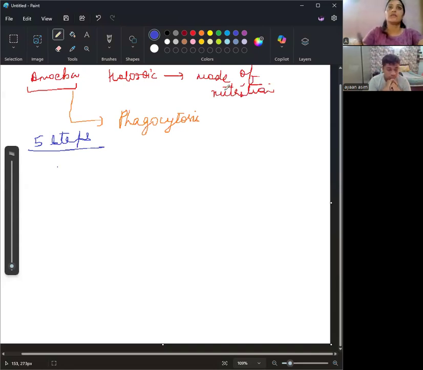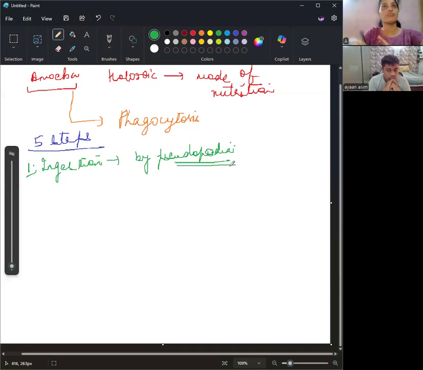The number one step is ingestion. Obviously, food has to be taken inside the body. After that, it is going to be digested. In amoeba, ingestion takes place with the help of pseudopodia. This engulfs the food.